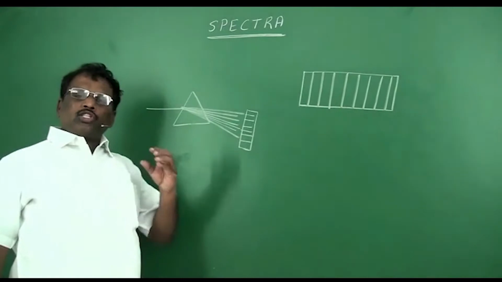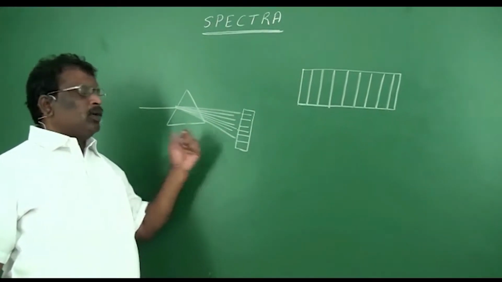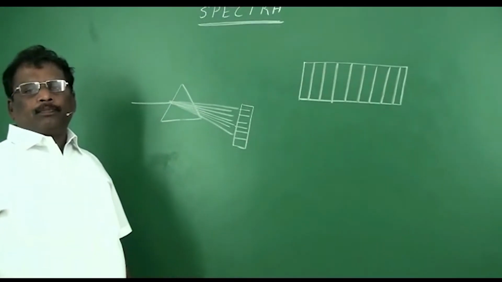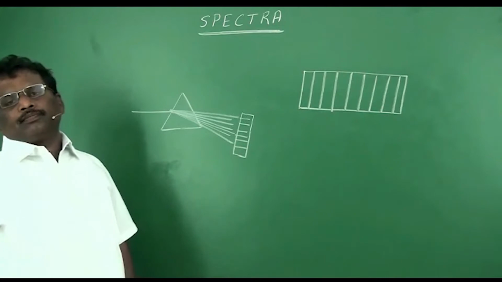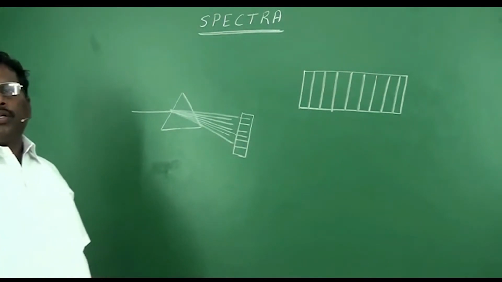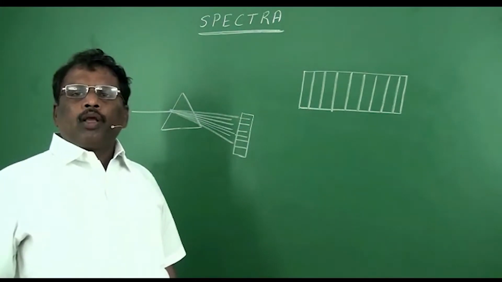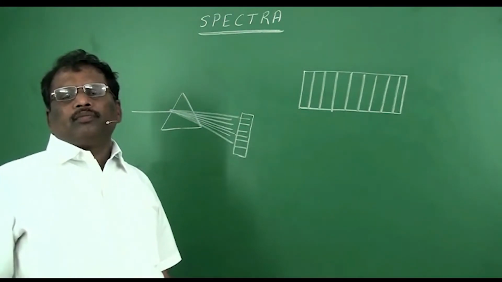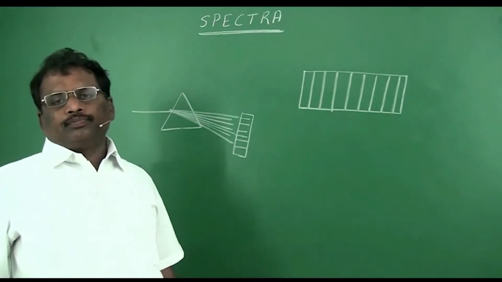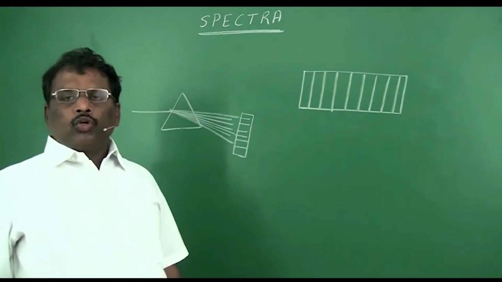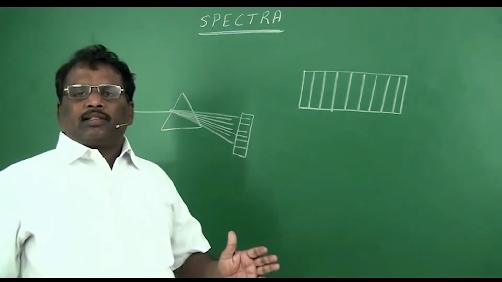While studying the structure of an atom, we mostly depend upon this spectra. So, it is essential for us to learn some basic things regarding the spectra: how the spectra is formed, what it is indicating, etc. So, let us recollect the terms.